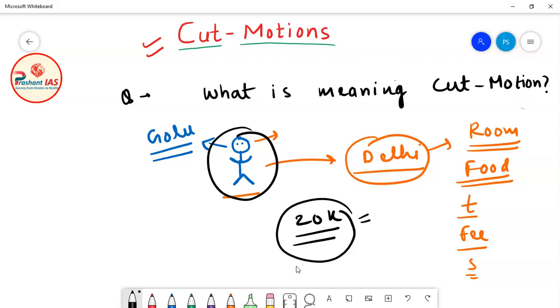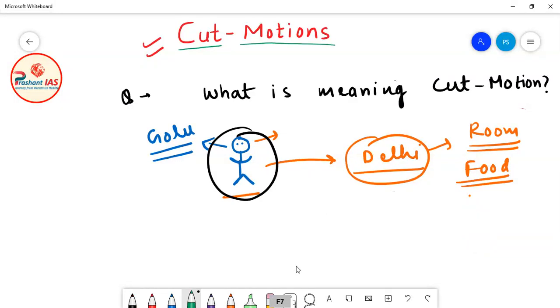Golu said that he needs at least 20,000 rupees per month to live in the city of Delhi and to complete his study, and then he submitted this estimate to his family. Now what will happen next? The family of Golu approved that okay, we will provide you 20,000 rupees per month, but the condition is: study seriously and clear UPSC.